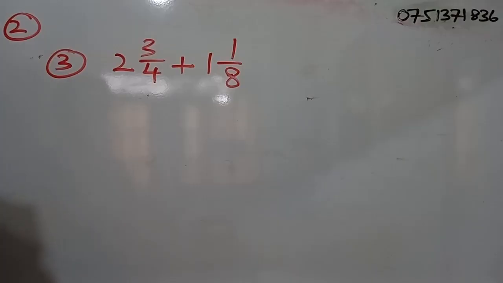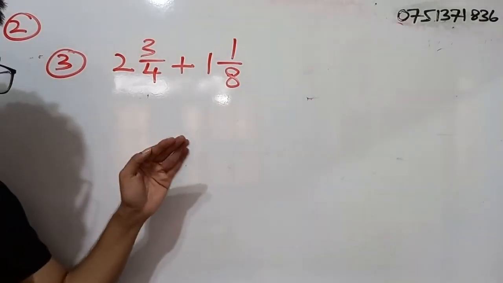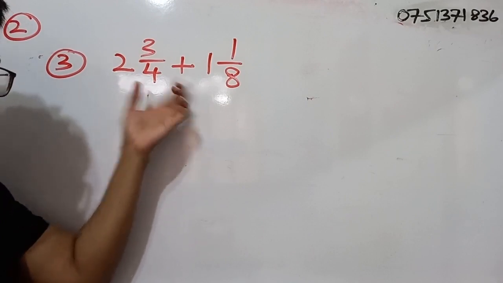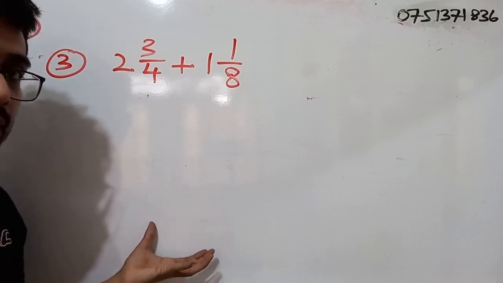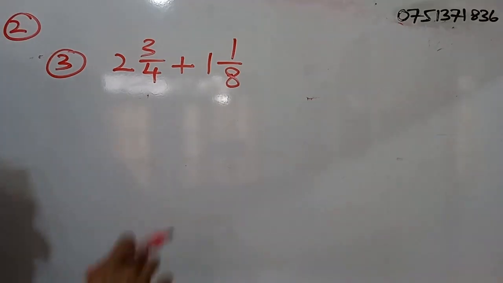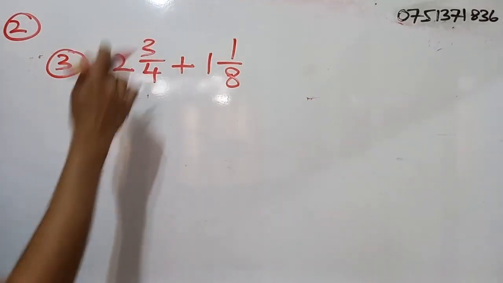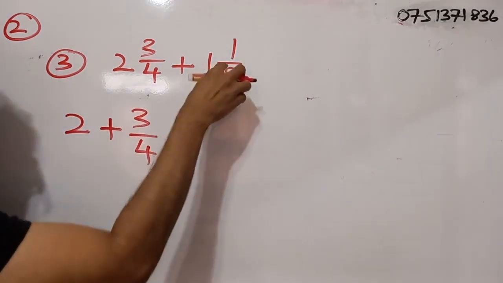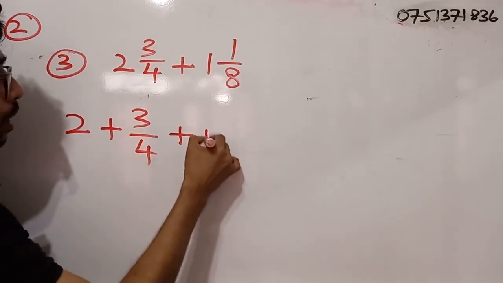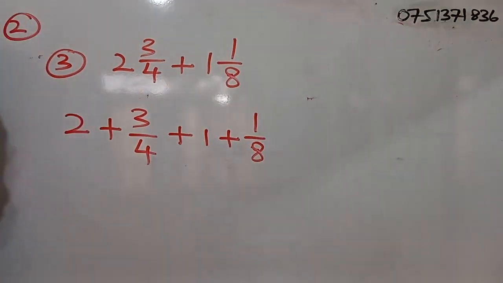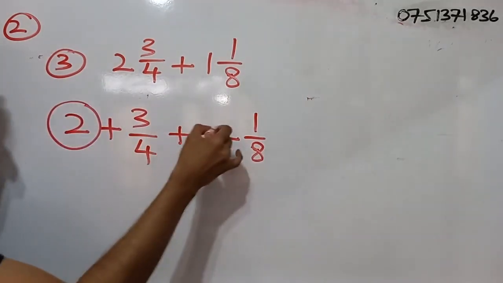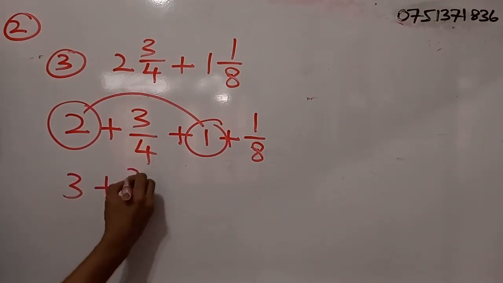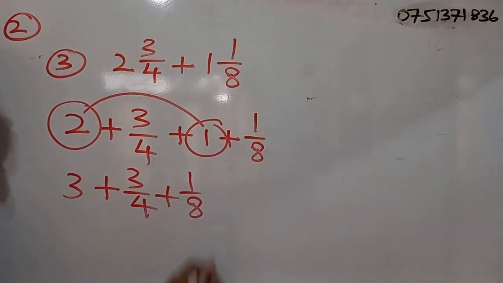another 1 mark. Right. So when we talk about adding these two fractions, even when we take the mixed numbers and add them together, we can come up with the correct answer. So this is 2 and 3 by 4. We can break this into 2 plus 3 by 4. This is 1 and 1 by 8. We can break this into 1 plus 1 by 8. Now I can simply add these two whole numbers. 2 plus 1, what is that? 3. Plus 3 by 4, to that I have to add 1 by 8.